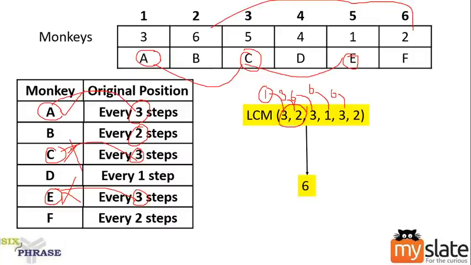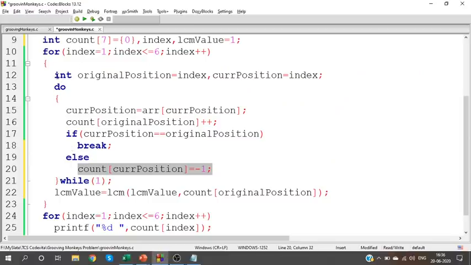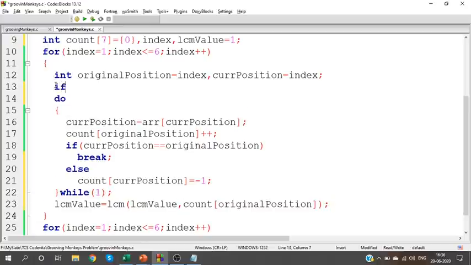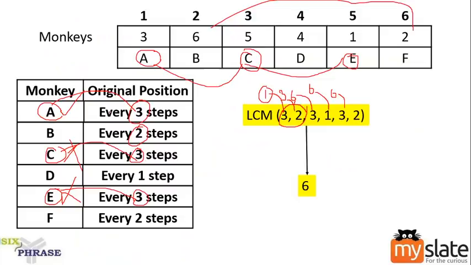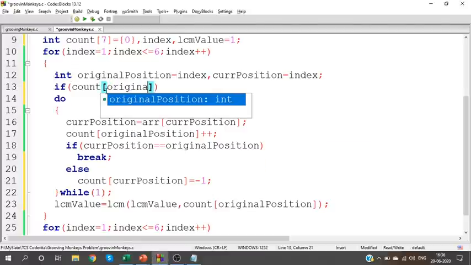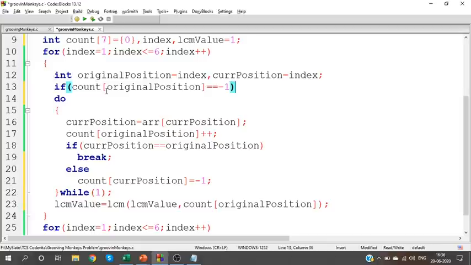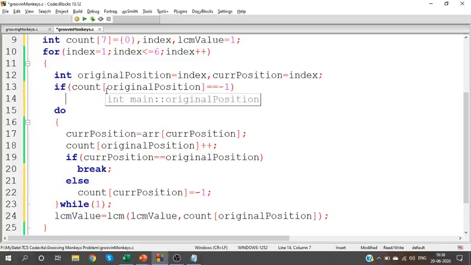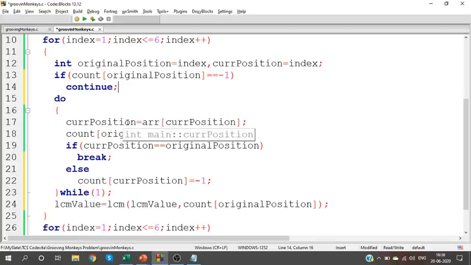So when you start your procedure, when I come to C, check whether C's count value is -1. If C's count value is -1, don't check for it, because instead of C, you would have already processed A. So don't check for C. Continue with the next number. I hope I made it clear.